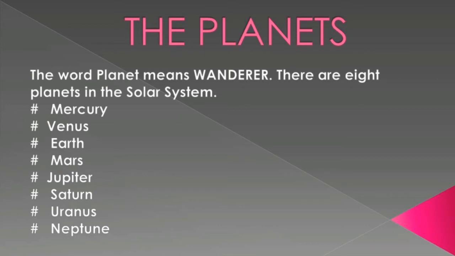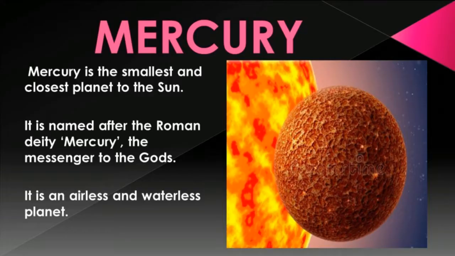The planets. The word planet means wanderer. There are 8 planets in the solar system: Mercury, Venus, Earth, Mars, Jupiter, Saturn, Uranus and Neptune. The 4 planets nearer to the sun are called inner or terrestrial planets, that is, Mercury, Venus, Earth and Mars. The last 4 planets are called outer planets or Jovian planets, that is, Jupiter, Saturn, Uranus and Neptune.